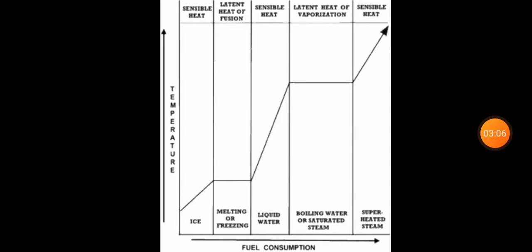Now we see one more diagram, temperature versus heat supplied. You can see the ice being converted into water, and that is melting or freezing. That we call the latent heat of fusion, when the ice is being converted into water. Then we have to heat the water to the steam.